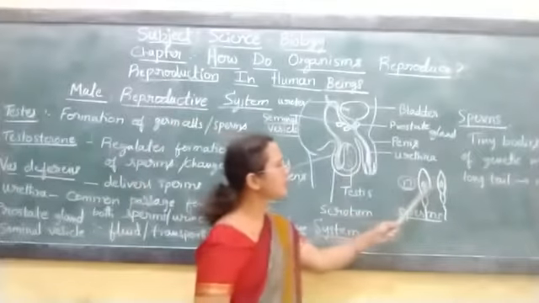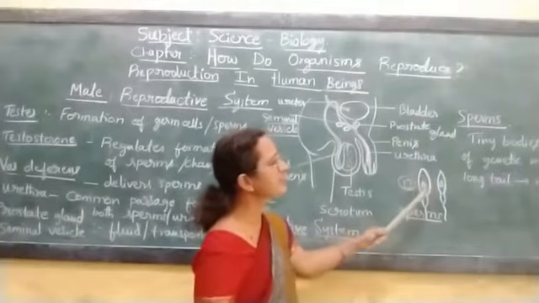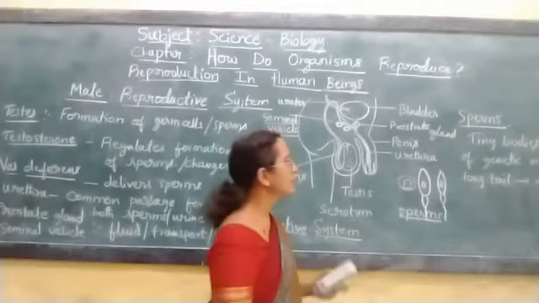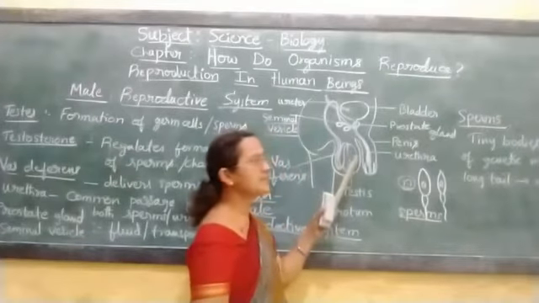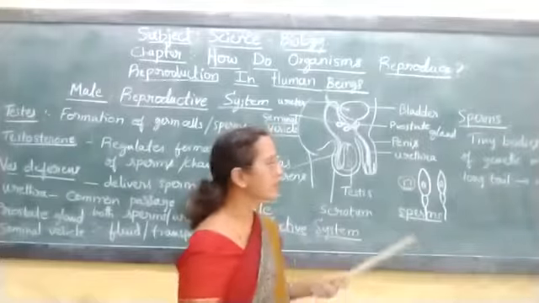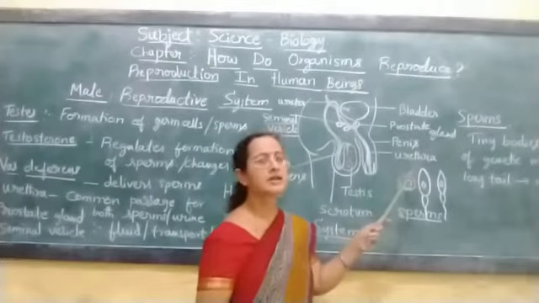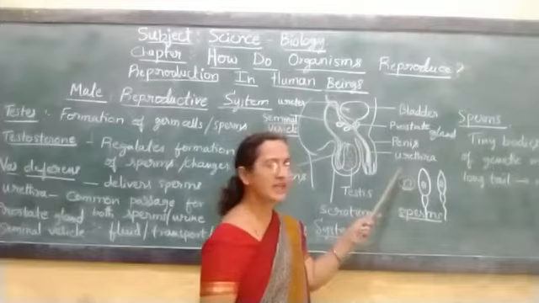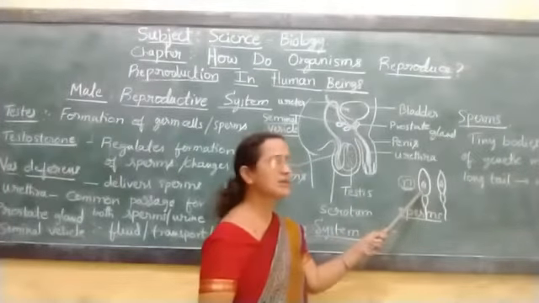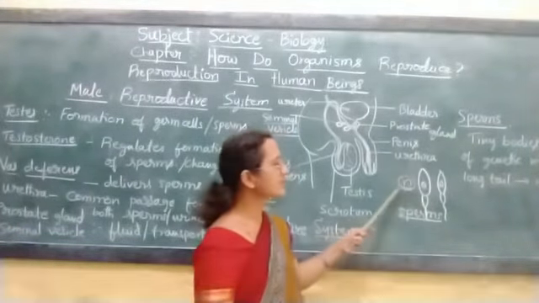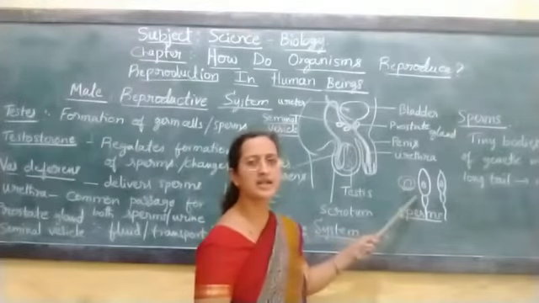These sperms are tiny bodies consisting of the genetic material. You might have known these special cells present in the testis undergo meiotic cell division, a reductional cell division where half the amount of genetic material is transferred from the mother cell to the daughter cells. So the daughter cells consist of half of the genetic material.